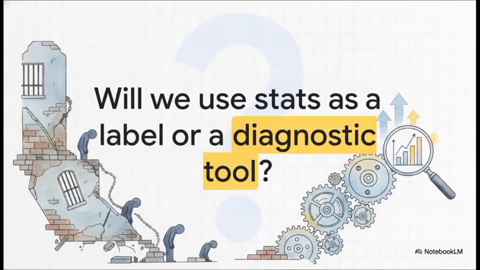When we see a high per capita crime rate in a specific demographic, will we continue to use that statistic as a final, judgmental label? Or will we start using it as it was always intended, as a diagnostic tool that alerts us to severe structural inequality and concentrated poverty? Crime is a solvable structural challenge, but only if we have the courage to read the data correctly.